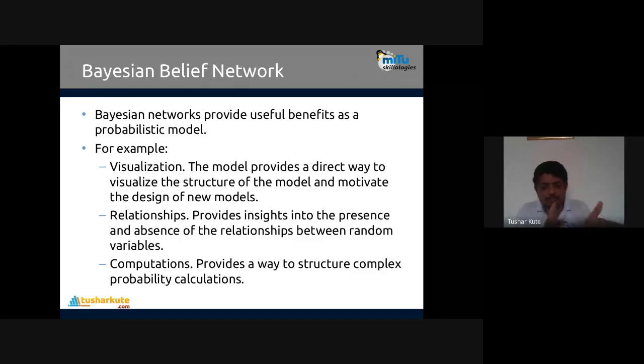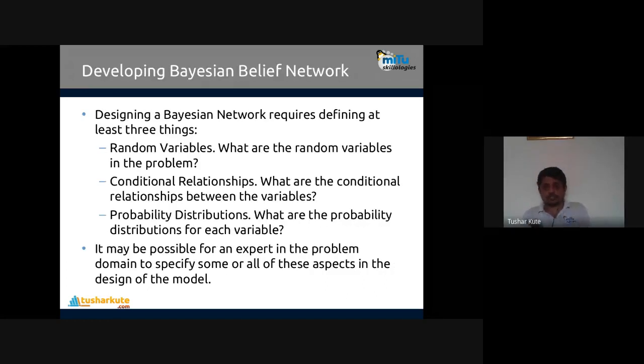Whether relationship is there or not, that we can identify. Third, computations. It provides a way to structure complex probability calculations. All kinds of probability calculations are done. Complex probability or some simple probabilities, those calculations are done with the help of Bayesian belief network. So these are the many benefits that we can get with the help of this particular structure here.